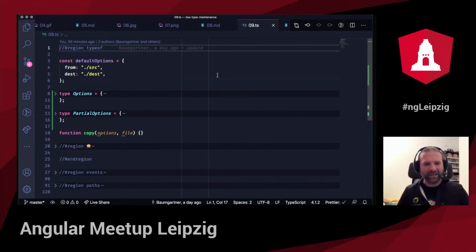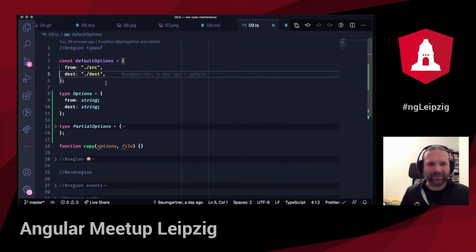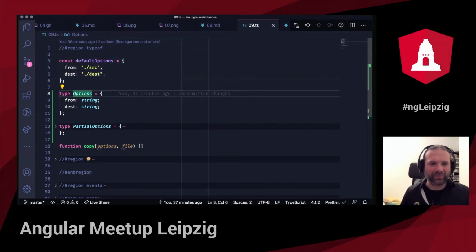So this is something that you maybe have seen. Those are some default options. I write a const object with default options. This is for a copy function where I want to copy files from a source to a destination. And usually to add proper types, I would write type options. This is basically, if you take a look, just mirroring what you have here in JavaScript, mirroring it to TypeScript, to the type system. One indicator that you are in the type system, in this layer around TypeScript, not in JavaScript itself, is of course this one particular type keyword.